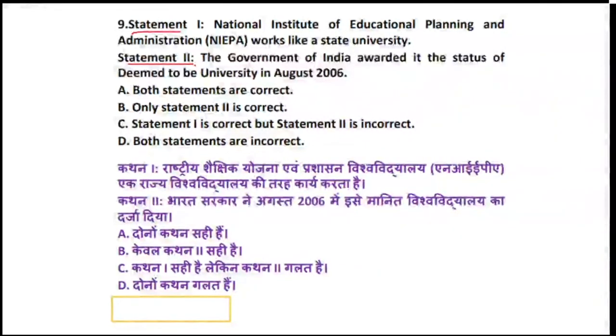So there is a question based on the National Institute of Educational Planning and Administration. Statement 1 says it is working as a state university. Second, the Government of India has awarded it the status of deemed to be university in August 2006. So whether statement 1 is correct, whether statement 2 is correct, or both statements are correct, or both statements are incorrect. So let's see what the answer is for this particular question.